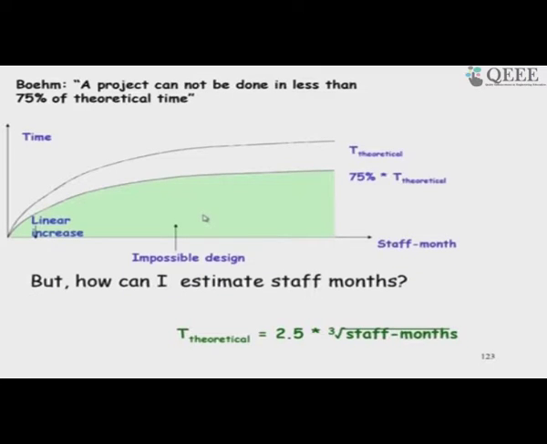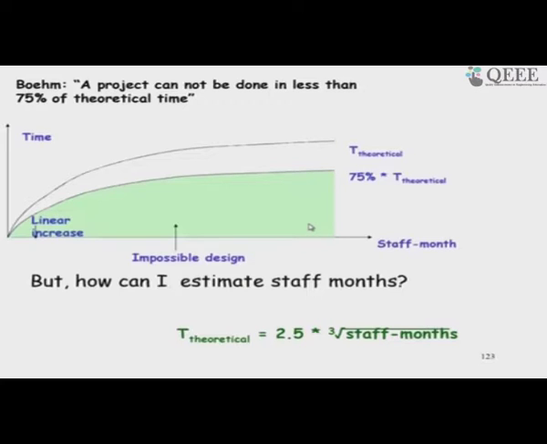One thing that Boehm said is that once you have obtained the results from COCOMO, the time duration is the time with which you can do it with the effort that you have estimated. If you want to do it in less time, you need a very high staff requirement, and if you want to reduce the time duration by more than 25%, then it will lead to project failure.